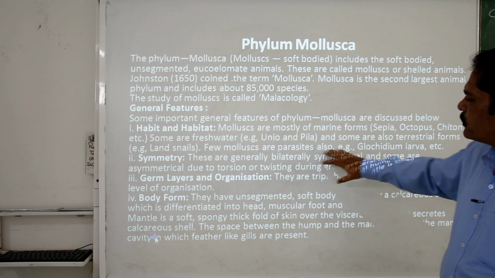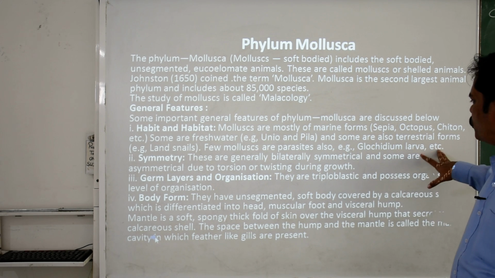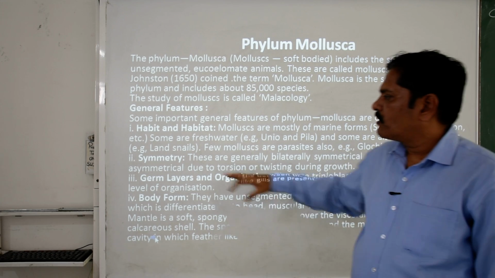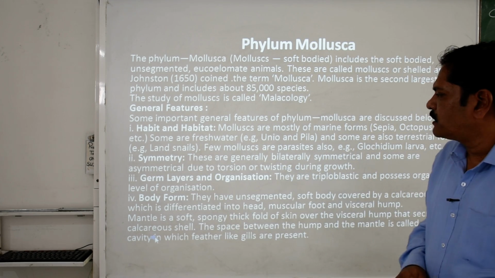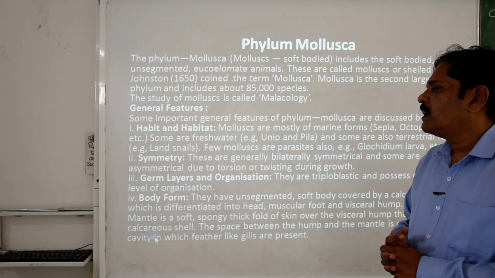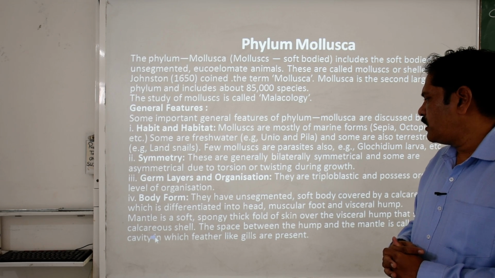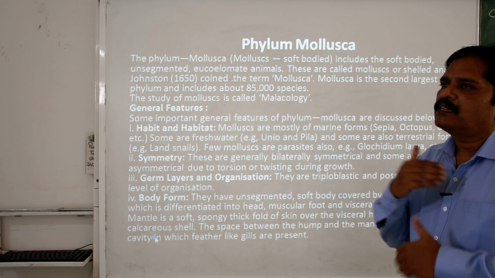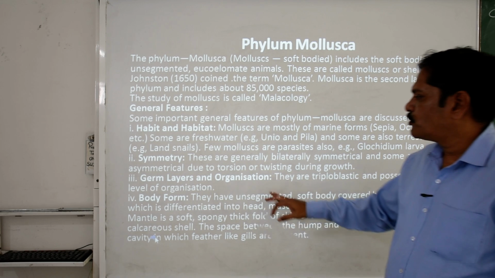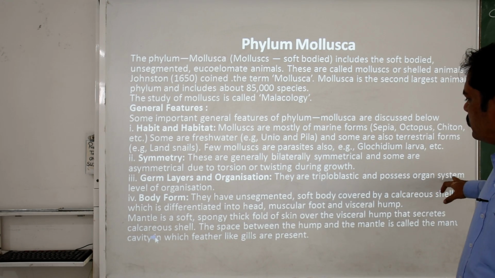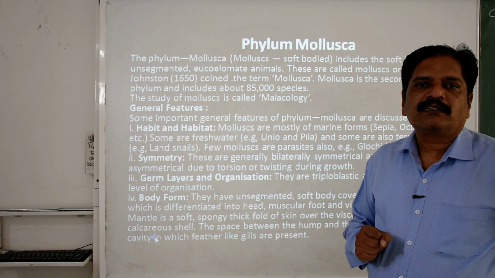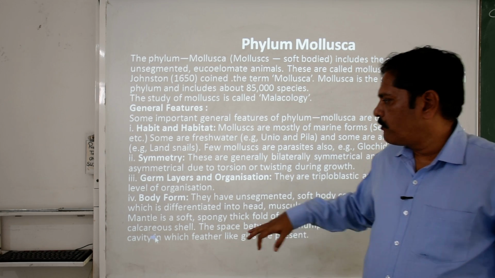Okay, and a few molluscans are also parasitic, like the Glochidium larva, which is a parasite. Then when we talk about symmetry, basically they are bilaterally symmetrical in nature, but some of them are asymmetrical because they get twisted during their growth. Now when we talk about germ layer organization, they are triploblastic in nature and have a very well-developed organ system level of organization.